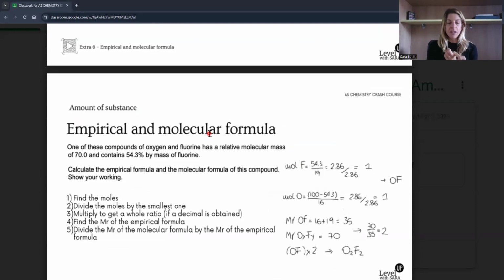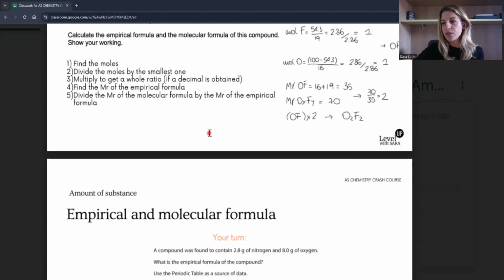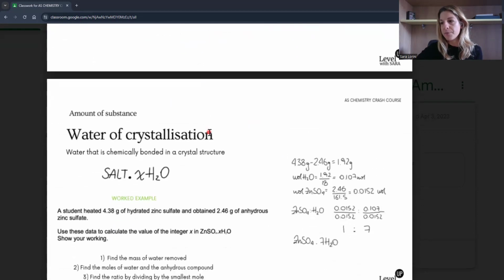And very similar are the water of crystallization questions. At the end, it's really the same. This is the calculation where I was saying that you have moles, ratio, moles, but this time you find the moles of the two things and then you find the ratio. However, sometimes you're given the combustion products, and you have to find the empirical formula from that. This requires a little bit of logic, and you need to interpret that somehow you need to get to the mass of one element specifically. But we will go through some exam questions so that you understand what I mean.